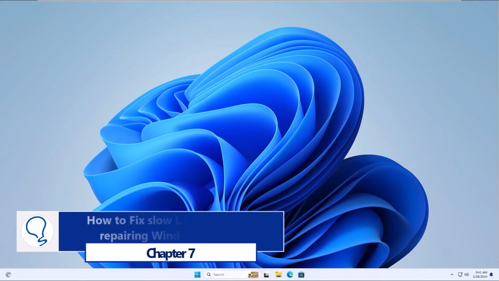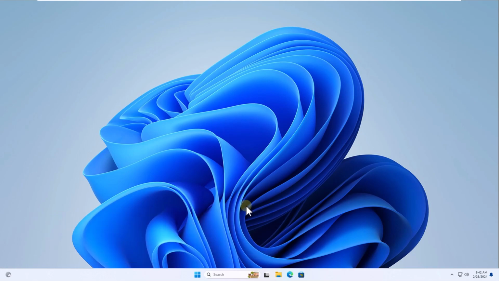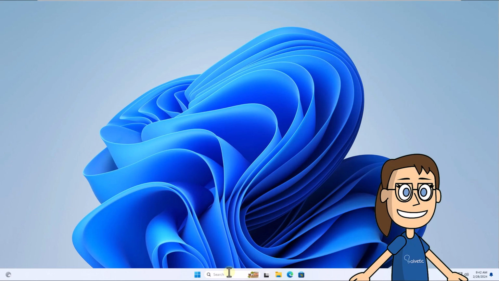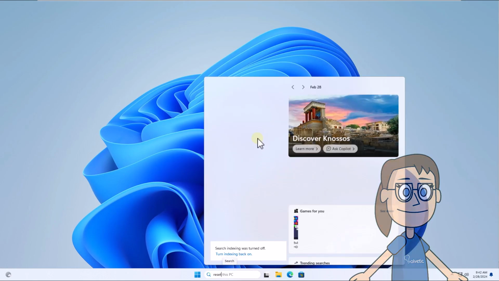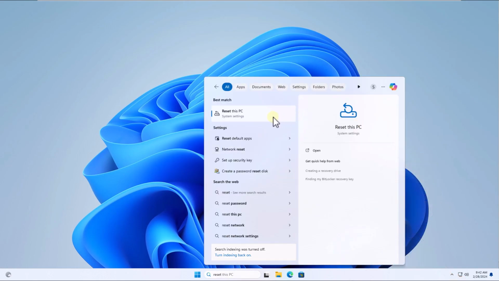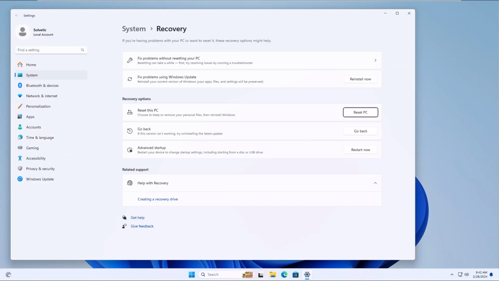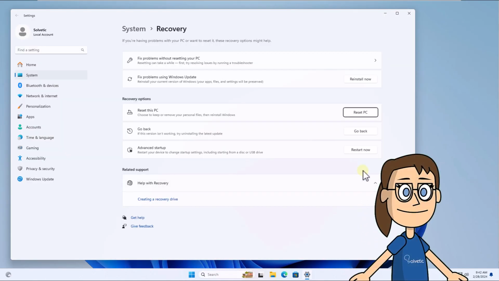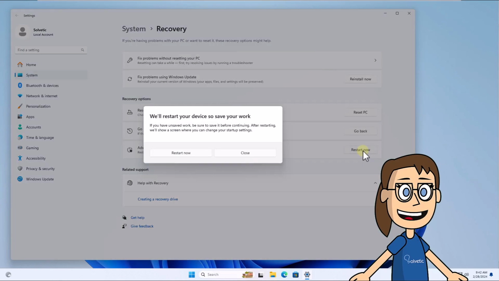Chapter 7. How to fix slow laptop startup repairing Windows startup. To start, enter Reset in the search box. Click Reset this PC. In the Settings window, click Restart Now. Confirm this process to access Advanced System Startup.